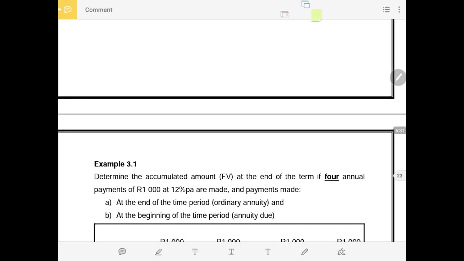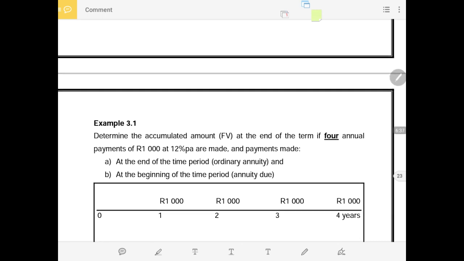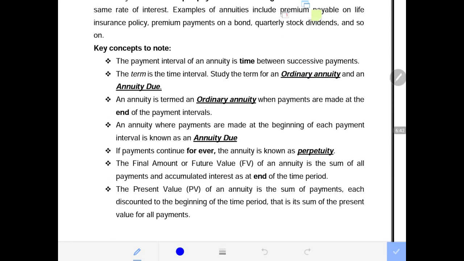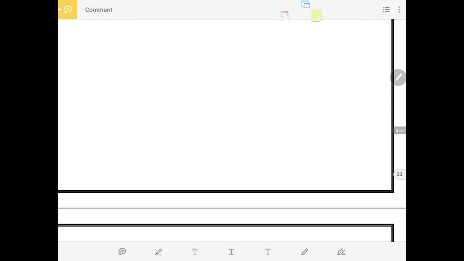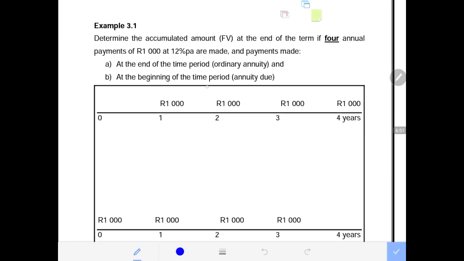Now let us begin by exploring the two types of annuity. If you remember, when payments are made at the beginning, we said this is annuity due, and when payments are made at the end of the time period, this is an ordinary annuity. I've just drawn two examples under 3.1 here. This will be an ordinary annuity. This will be annuity due.